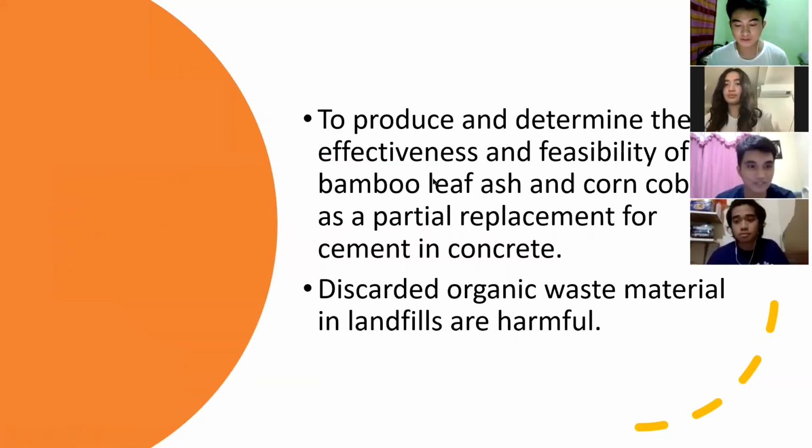The purpose of this research is to produce and determine the effectiveness and the feasibility of bamboo leaf ash and corn cob ash as a partial replacement for the cement in concrete, as it is examined to have better qualities and strength and a good effect on the environment that might contribute on controlling the amount of discarded organic waste materials. If not properly disposed, organic waste causes global and environmental issues. It is the source of a problem in oxygen depletion, pollution, and musty odor.